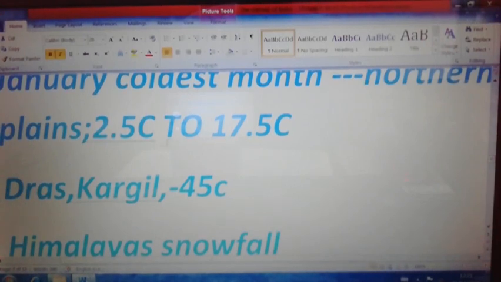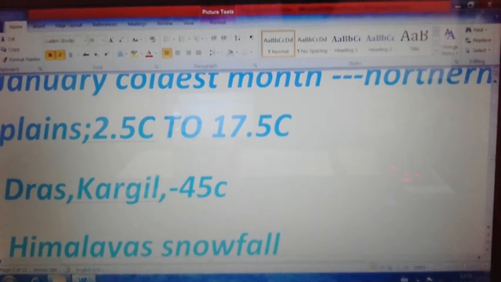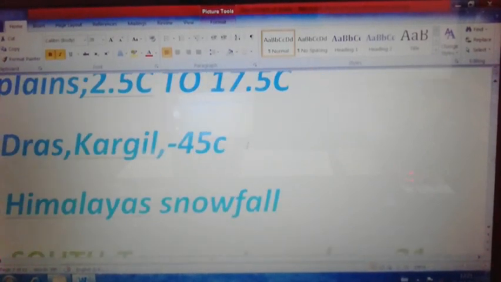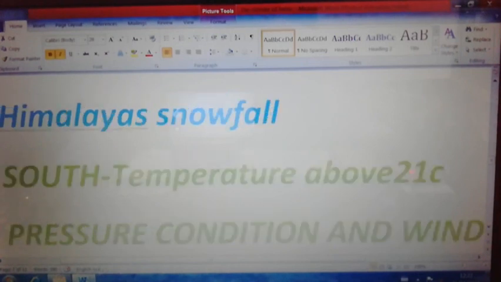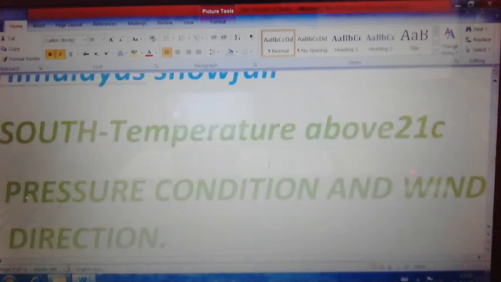In the main part of our country, the North Indian plains, the temperature varies between 2.5 degrees Celsius to 17.5 degrees Celsius. Even minus 45 degrees Celsius is reached in the Himalayan ranges. And snowfall takes place in the Himalayan mountain ranges and other hill stations of India. In the south, the temperature is above 25 degrees Celsius as it is part of the equatorial region or the tropical region.